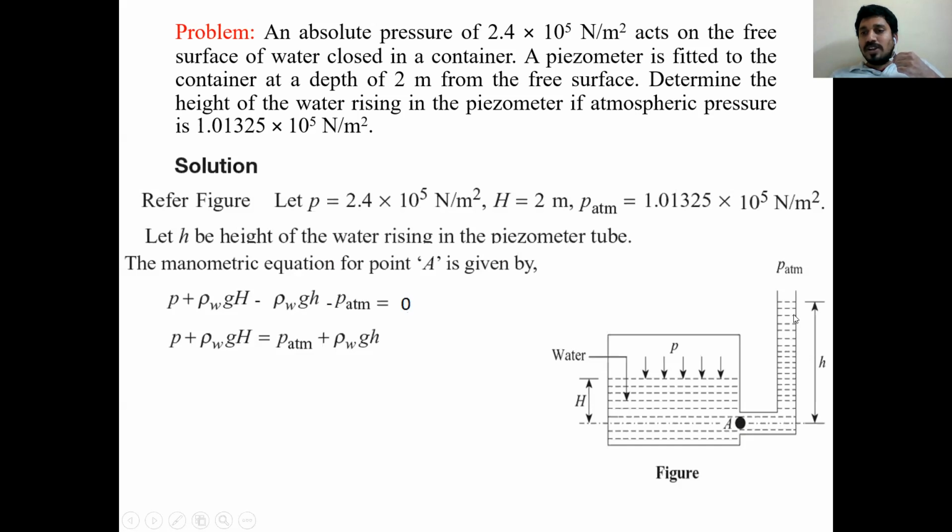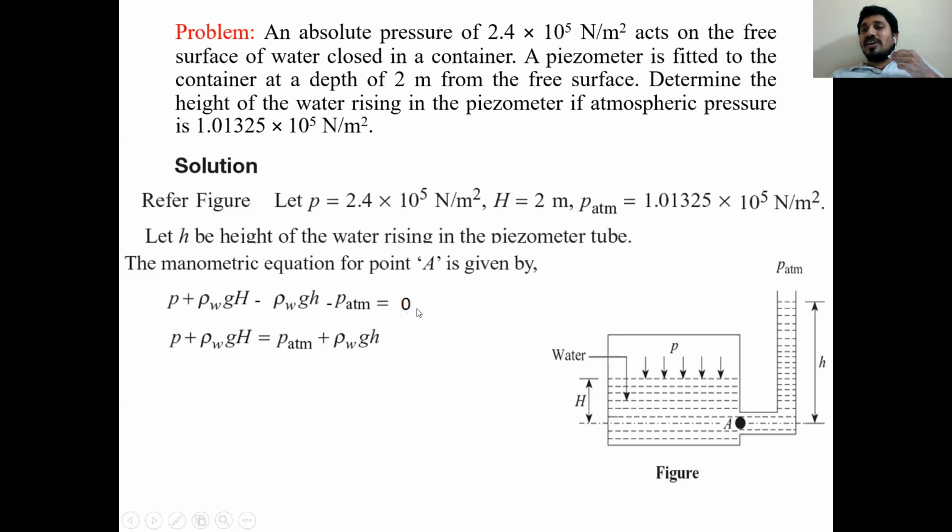The same fluid is maintained in the piezometer. So here it is rho W g h, but the sign is negative because you are going upward: minus rho W g h. Over that I have atmospheric pressure, so minus P atmosphere, and the total quantity becomes 0.